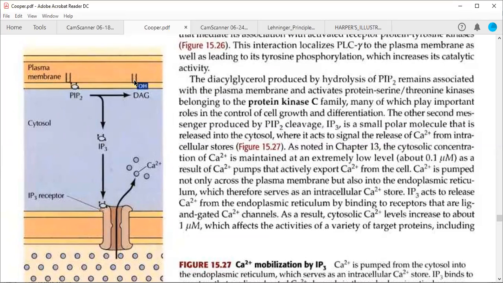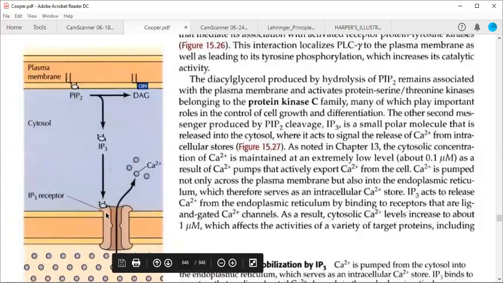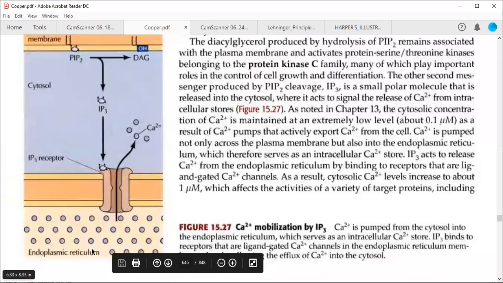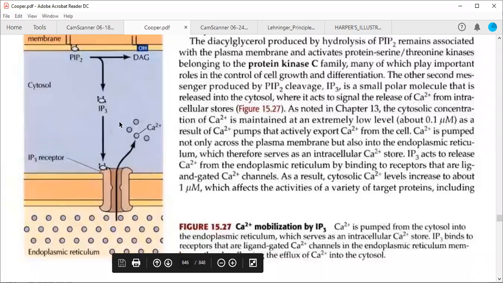Diacylglycerol will remain bound to the plasma membrane, whereas IP3 is a small polar molecule, so it will be released in the cytosol and will go to the endoplasmic reticulum where it has its receptors. It will bind to the endoplasmic reticulum membrane receptor, that is called the IP3 receptor, and will open this particular calcium ion channel, enabling calcium ions to come from these endoplasmic reticulum stores into the cytosol.